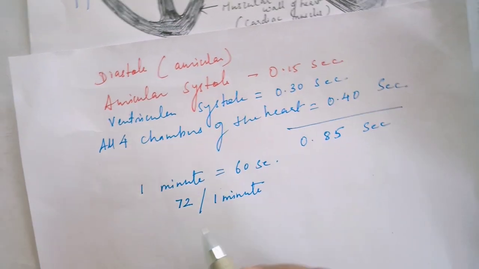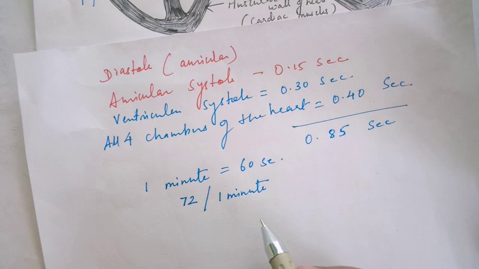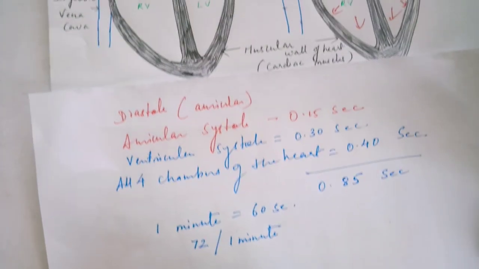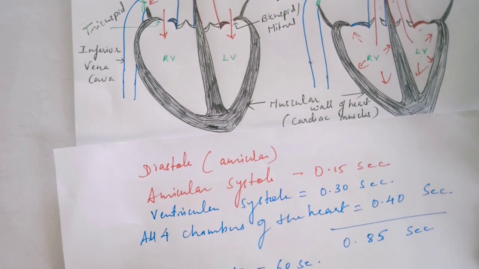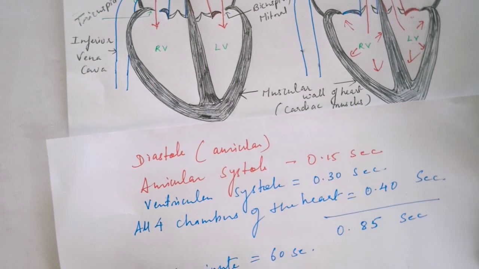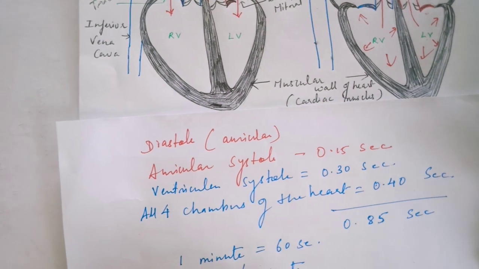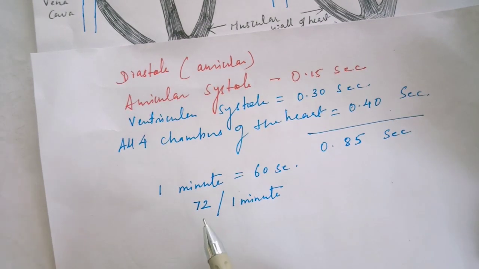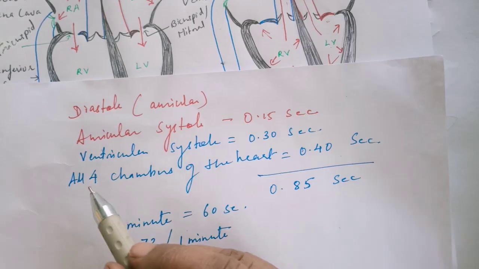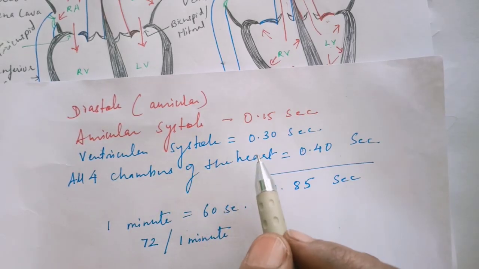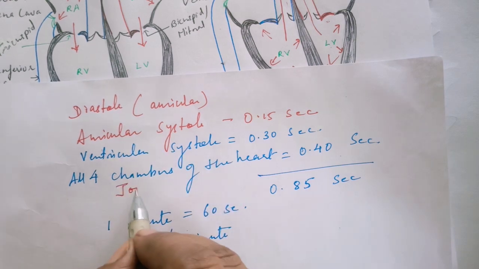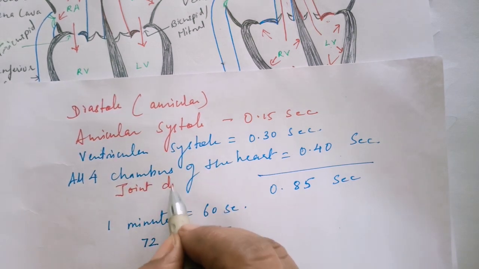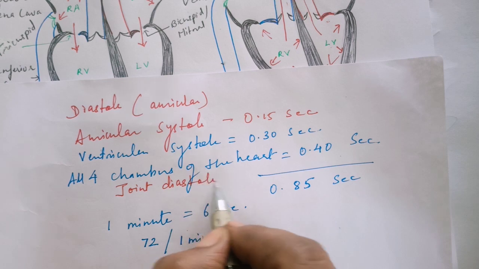It may show variation in adult women and adult men also, and also depending upon the activity of a particular person, whether the person is doing some strenuous work or excessive exercise, or is in a resting stage, the number of beats of the heart per minute may vary. When all the 4 chambers of the heart relax together, this can also be referred to as joint diastole.